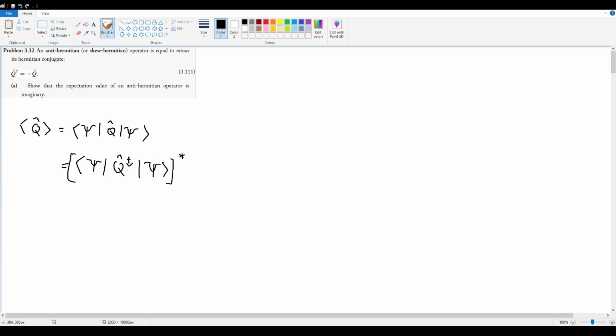So in that case, I know that the Hermitian conjugate is equal to the negative of itself. So this is also equal to just the negative of the inner product sandwiching Q hat again with itself, which is just equal to the negative of the expectation value of Q complex conjugate. So that means that the expectation value is equivalent to the negative of its complex conjugate, which is only true if this term right here is imaginary. So there, just like that, we've proved that the expectation value of an anti-Hermitian is therefore imaginary.